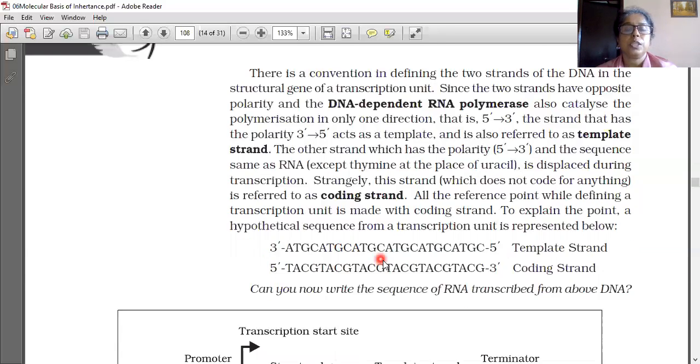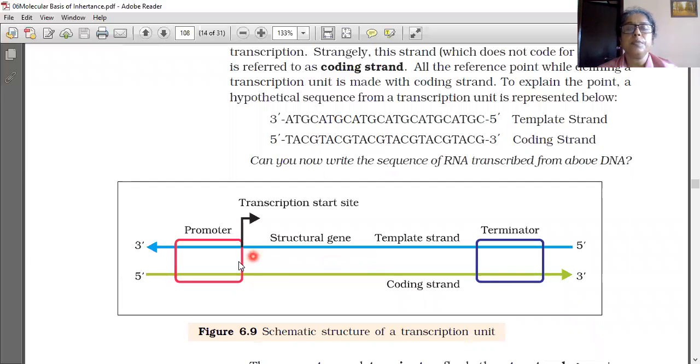Understood? So, the transcription start site. See, this is the schematic structure of a transcription unit. One strand is from 3' to 5', and the other is from 5' to 3'. Both strands are shown here: the template strand and the coding strand. This is the promoter, and the transcription starting site is this one. The transcription starts from here, from the promoter.